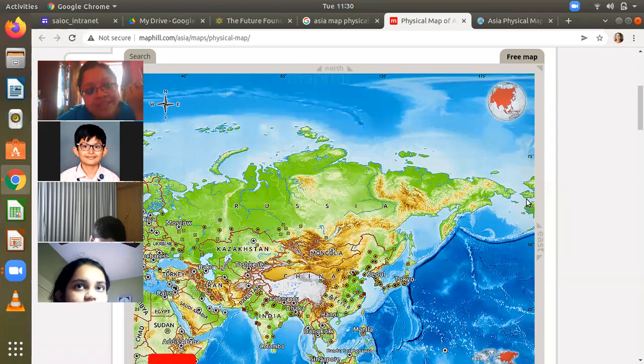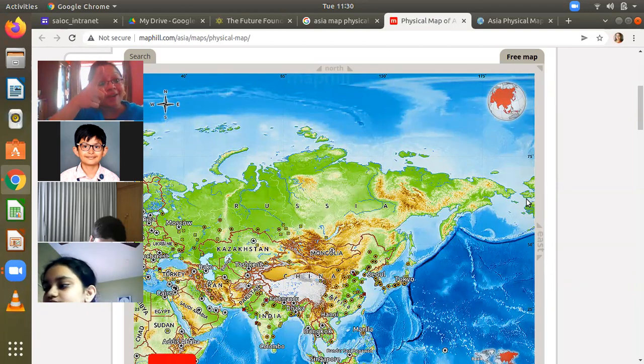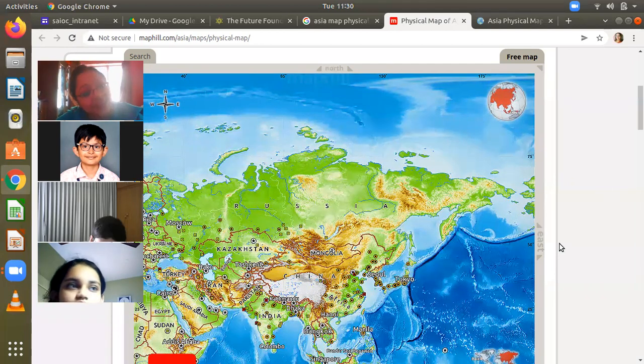And an isthmus is just the opposite. It connects two big land masses and separates two water bodies. Isthmus of Panama. Very good. Isthmus of Panama connecting North America and South America.